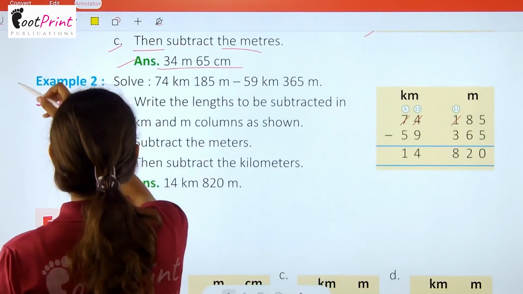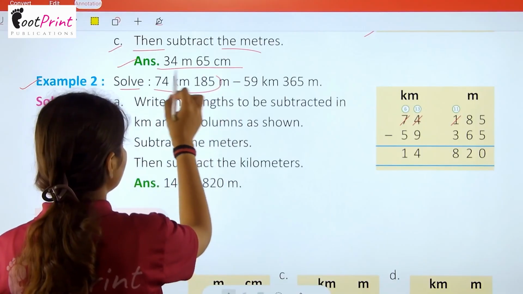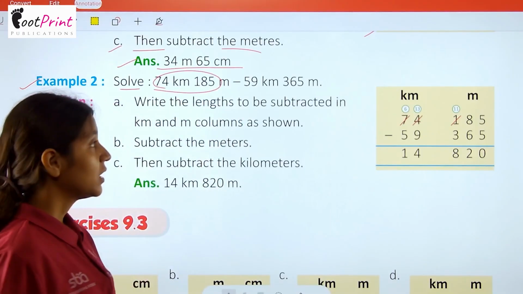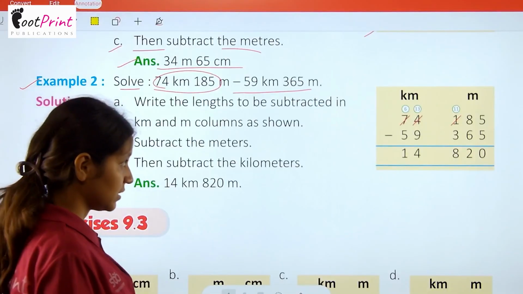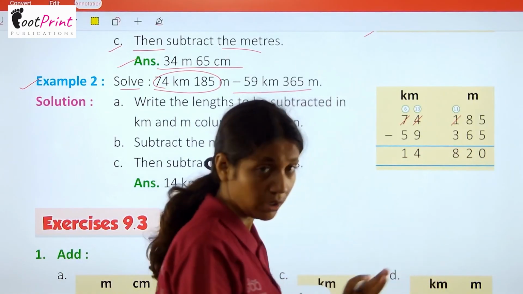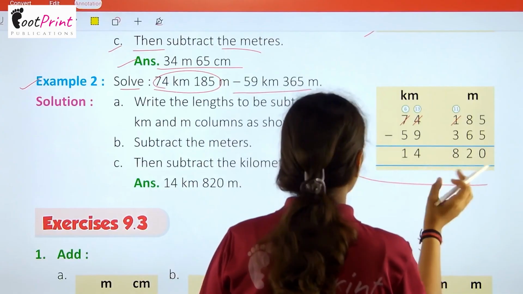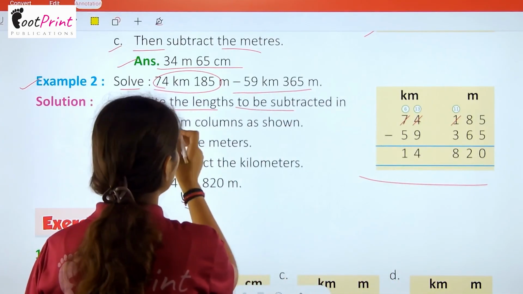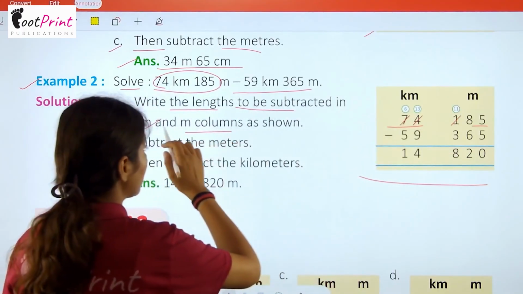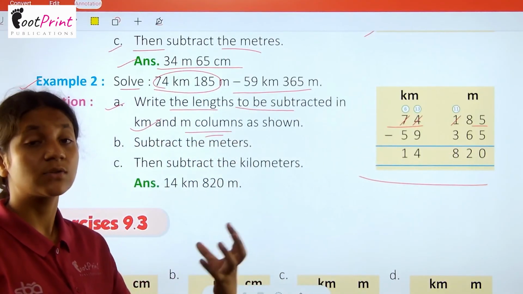Now we have example number 2. Solve 74 kilometer 185 meter minus 59 kilometer 365 meter. Again we have to prepare a 2 column and you have to little separate them. Okay. Then you have to write the length to be subtracted in the kilometer. So kilometer and meter की columns में इसको लिख देना है, values को लिख देना है.